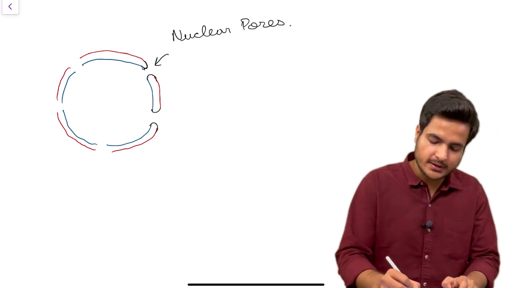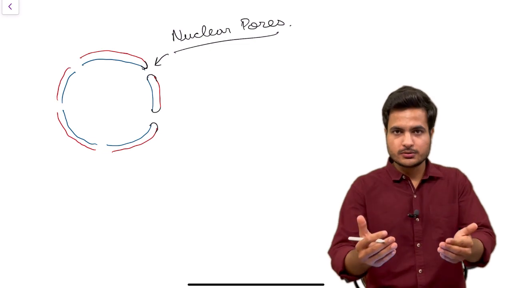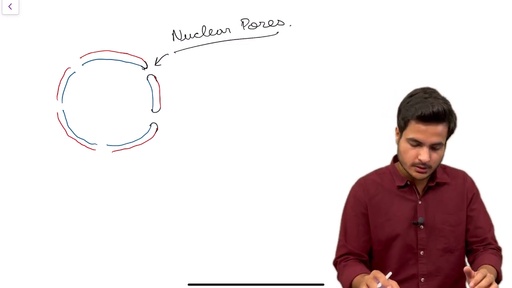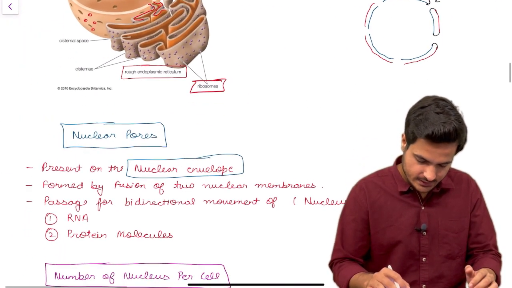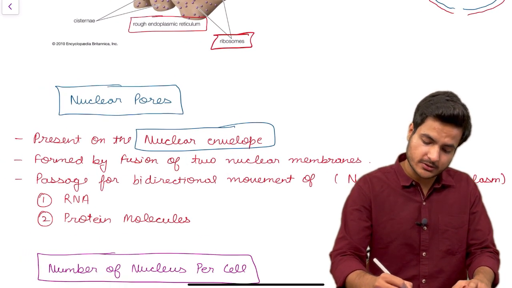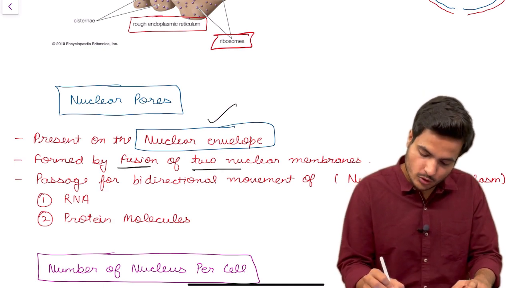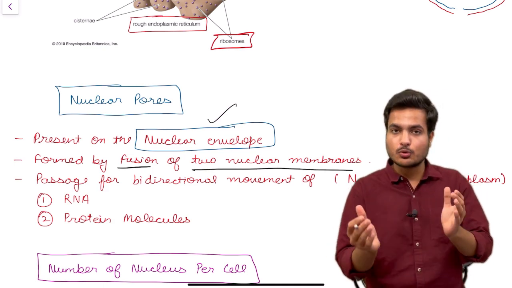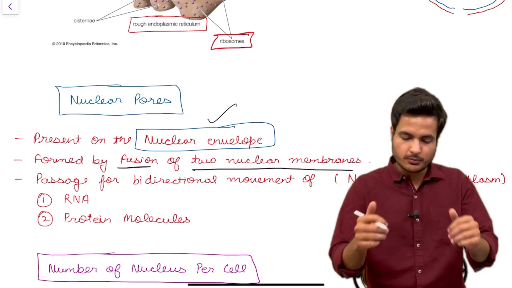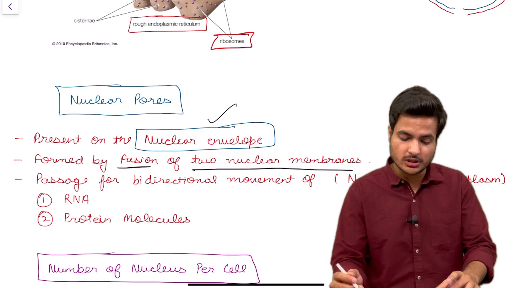And as I have already told you, these are used for the transit of materials from inside the nucleus to the cytoplasm and from the cytoplasm to the inside of the nucleus. So let's see what is the use of this. First of all, we have learned that nuclear pores are present on the nuclear envelope. Second, these are formed by fusion of two nuclear membranes, that is, the outer membrane and the inner nuclear membrane fuse to form nuclear pores. And now the third thing, what is the function of these nuclear pores?